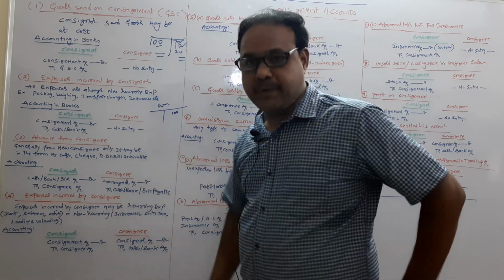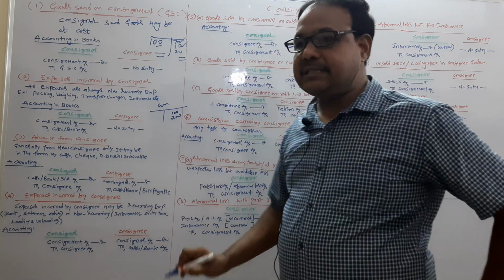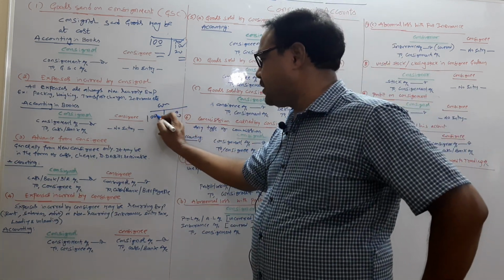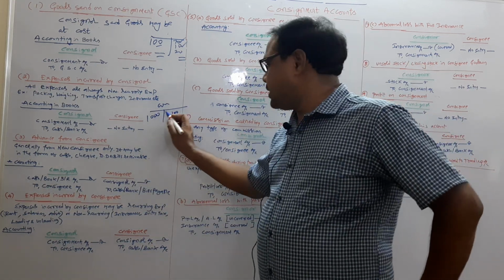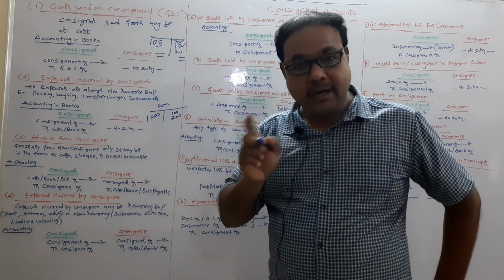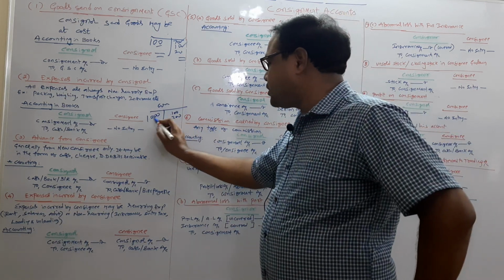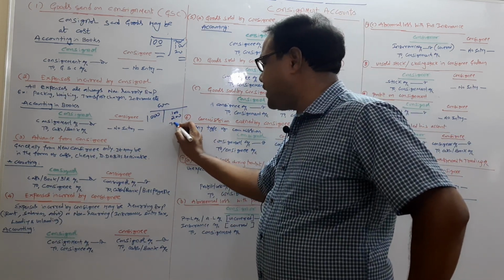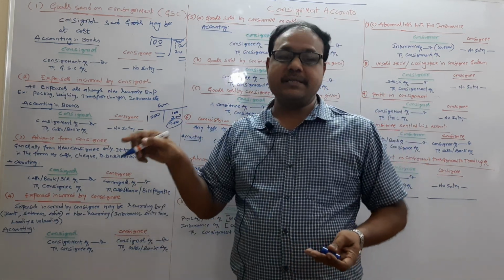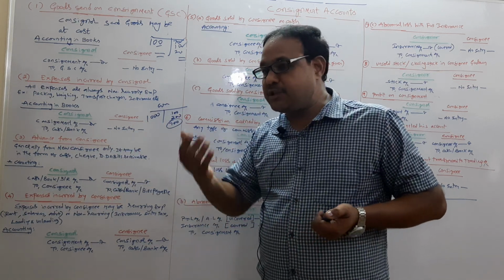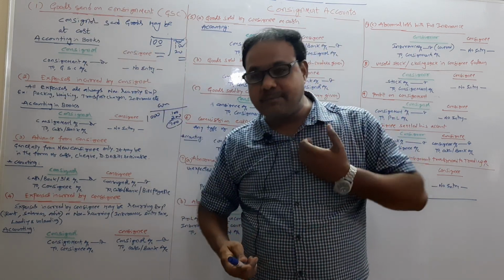Say for example 100 rupees is the expense and 200 rupees is the commission, and sales made by the consignee, say for example, 1000 rupees. The consignee sold goods for 1000 rupees. Consignee expenses, say for example, 100. Consignee commission, say for example, 200. Now 1000 minus 300, 700 rupees, to be remitted by whom? To be remitted by the consignee. That money should be transferred by the consignee to whom? The consigner. So I should get it from the consignee.